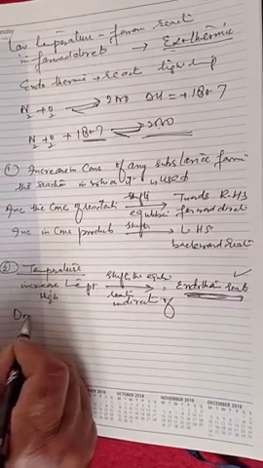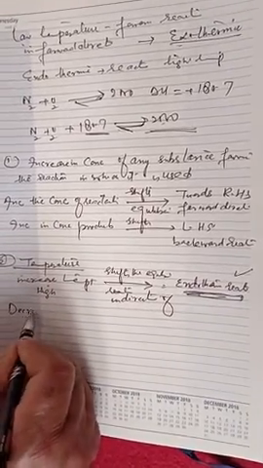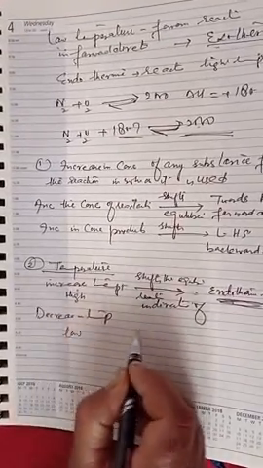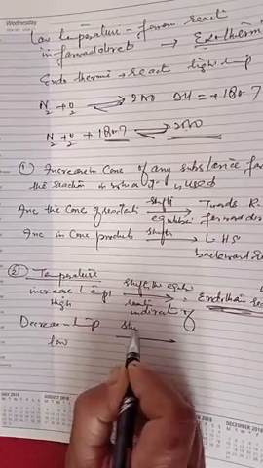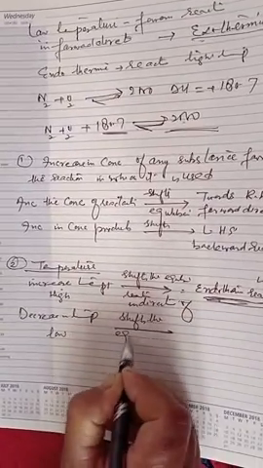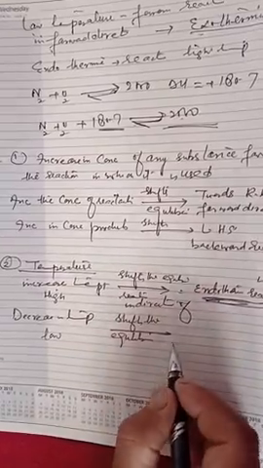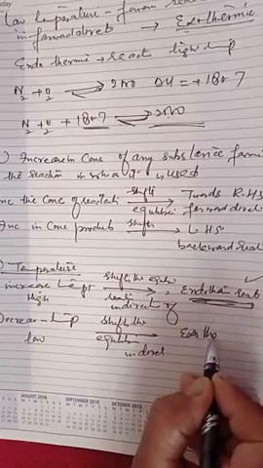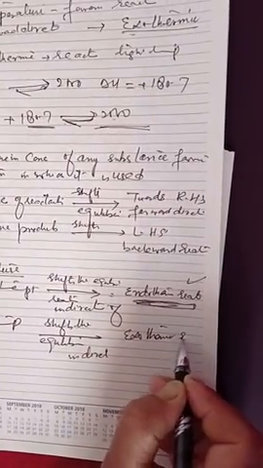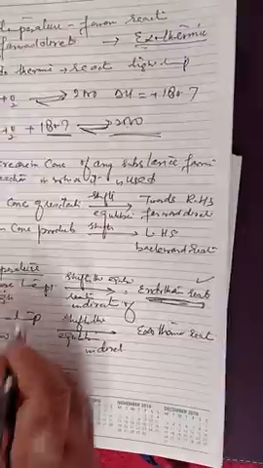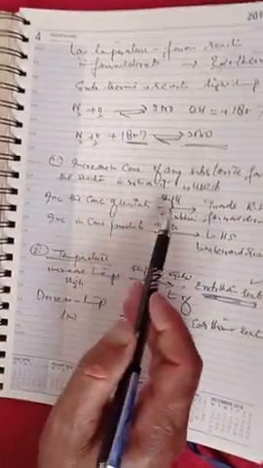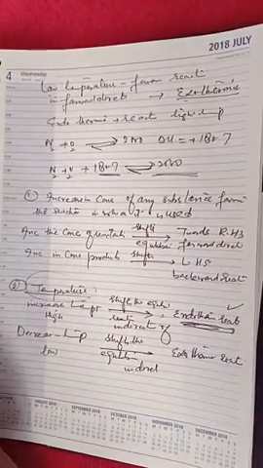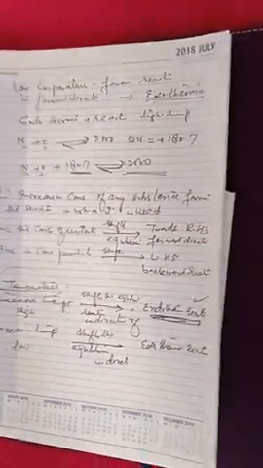A decrease in temperature, that means low temperature, shifts the equilibrium in the direction of exothermic reactions. जिस साइड में एक्सोथर्मिक रिएक्शन होगी वो low temperature पर फेवर होगी. So these are the two factors, increase in concentration and temperature. These two factors we have studied in case of Le Chatelier's principle. Tomorrow we will study the effect of pressure.